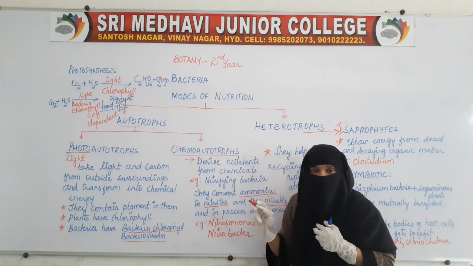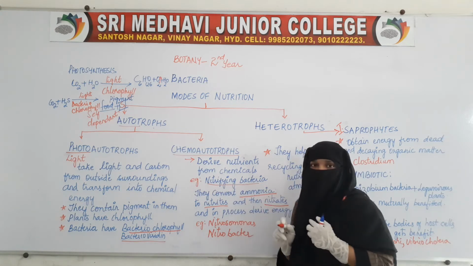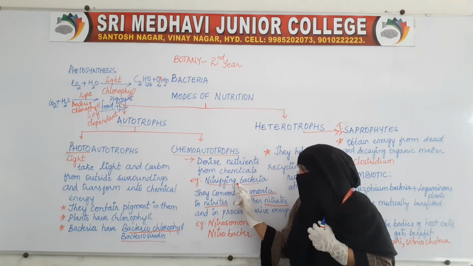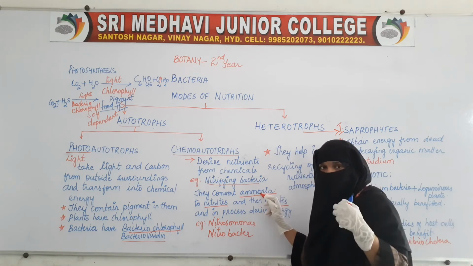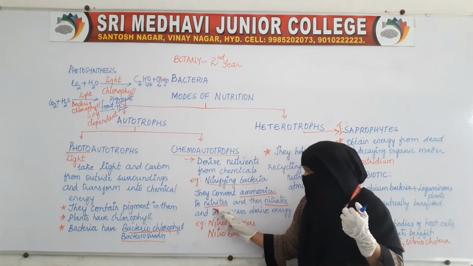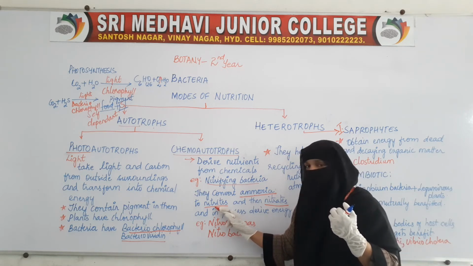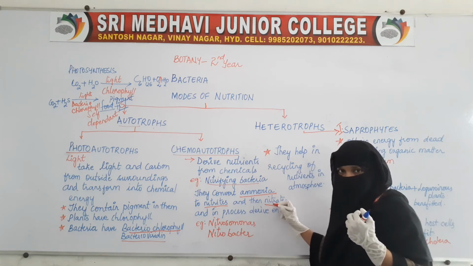Example of one such bacteria is the nitrifying bacteria. These nitrifying bacteria convert the ammonia which is present in the atmosphere into nitrites. Then these nitrites will be again converted to nitrates.